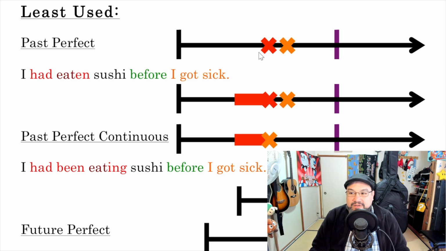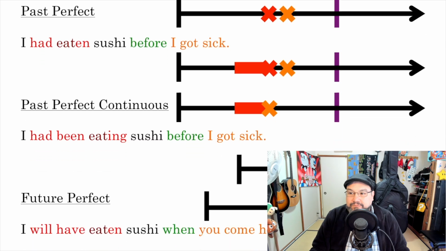Or this is even better. I was eating sushi, so I had eaten sushi, and then I got sick, and then I just stopped doing it. Some event in the past stopped me. So you would say, I had eaten. Okay? That's how we use the past perfect.